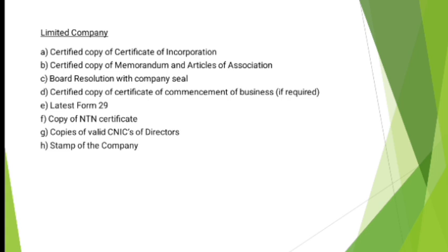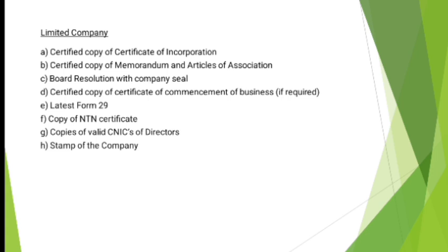Board resolution with the company seal. Like there are board of directors, as I told you before in many lectures, a board of directors is a must for running or opening a large corporation or multinational company or limited company. Certified copy of certificate of commencement of business, if required, which is also a requirement when the business is started. First, certificate of incorporation; don't get confused between category A and category D. Category A requirement is for when the company was founded and registered with the government, and category D is for when they start working, when they start the business of that corporation.